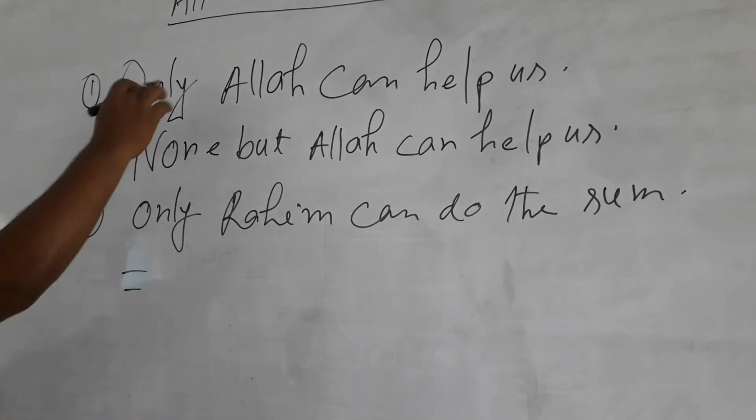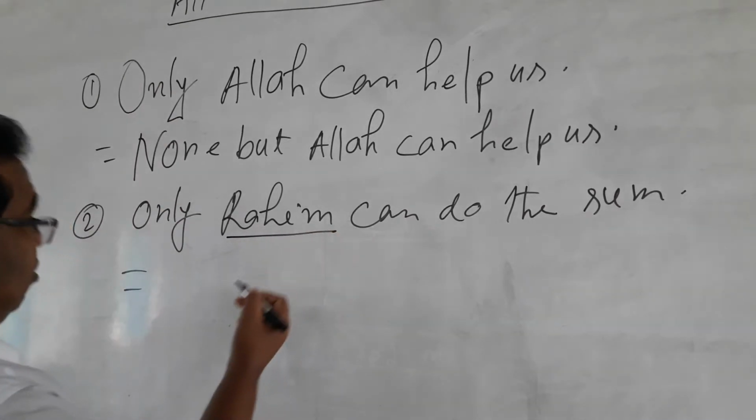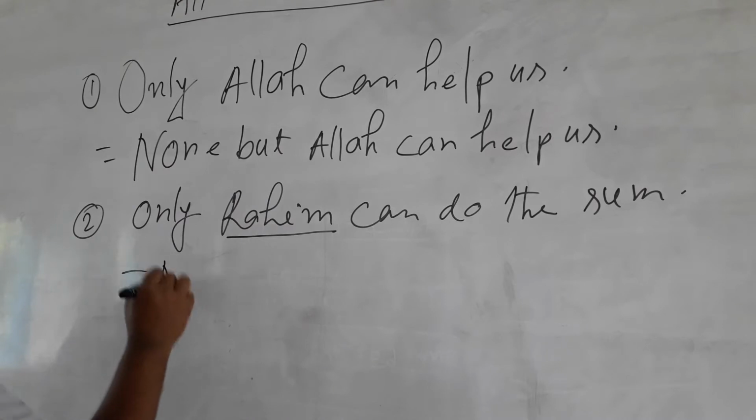Similarly, Rohim is also a person, that is why you will write none but.